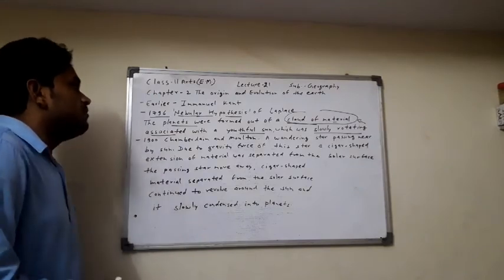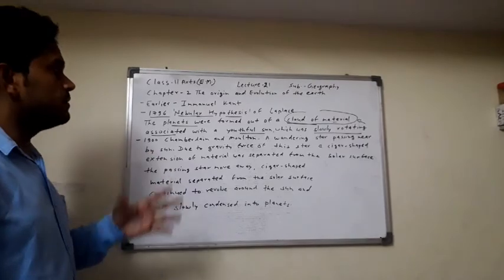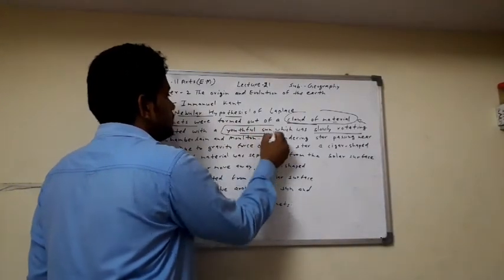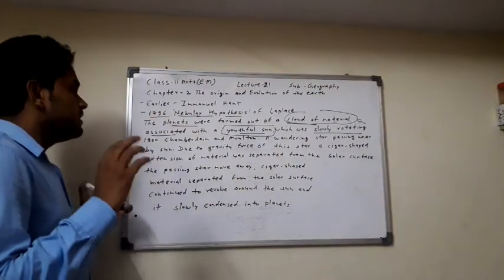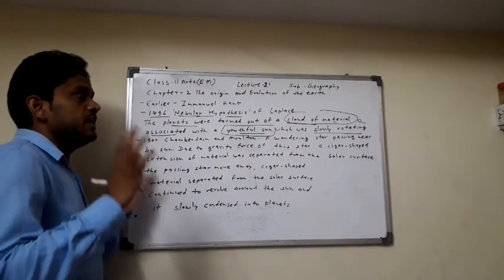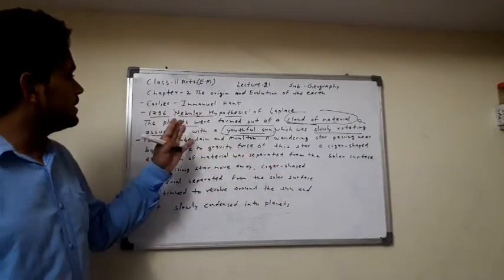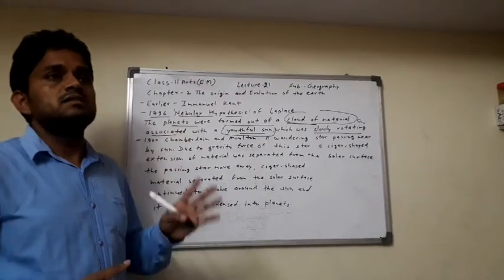Okay? And it formed the planets. This is the time of the youthful sun. The cloud of material, slowly rotating, converted into many planets according to the nebular hypothesis of Laplace.